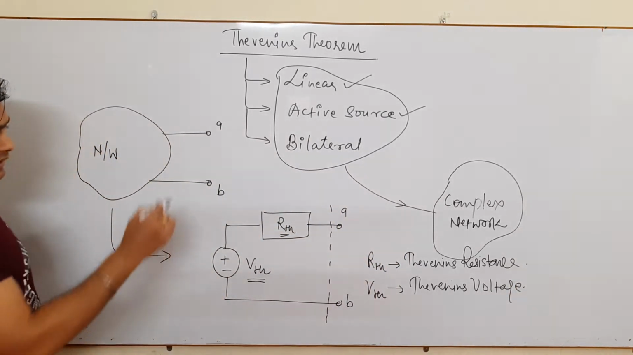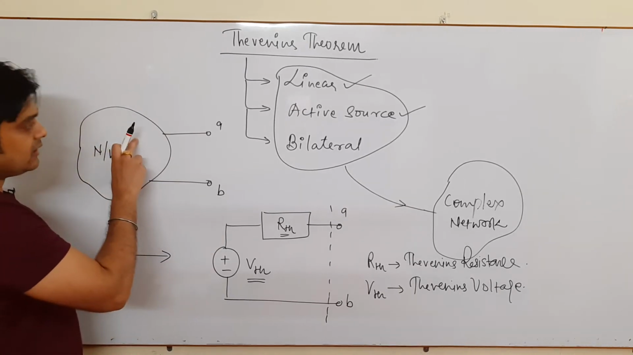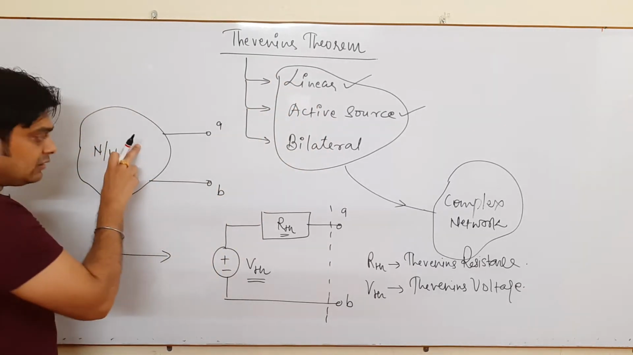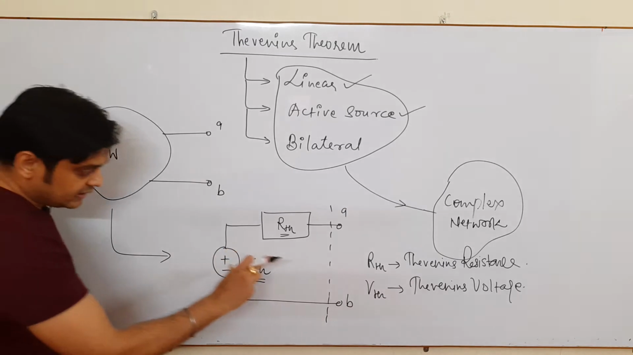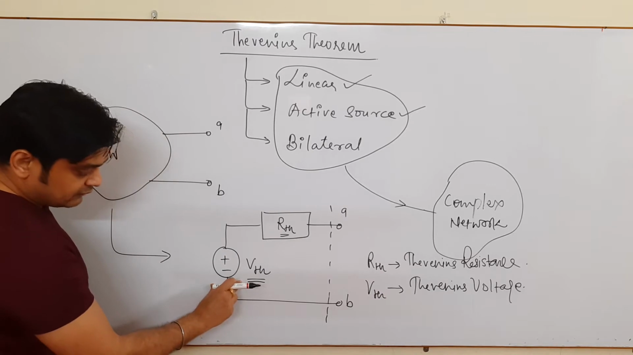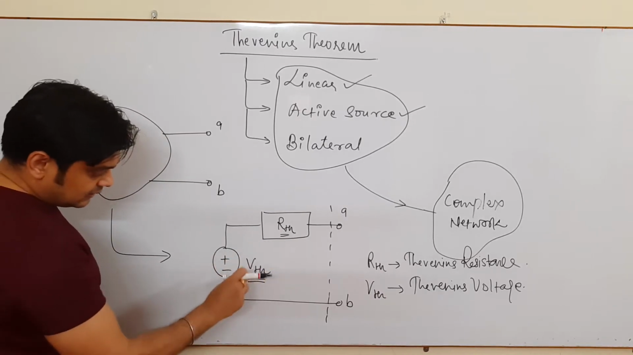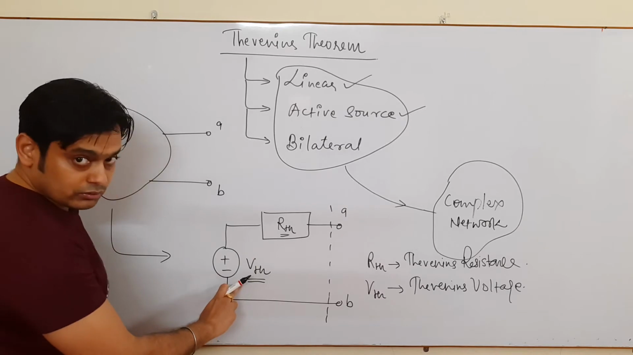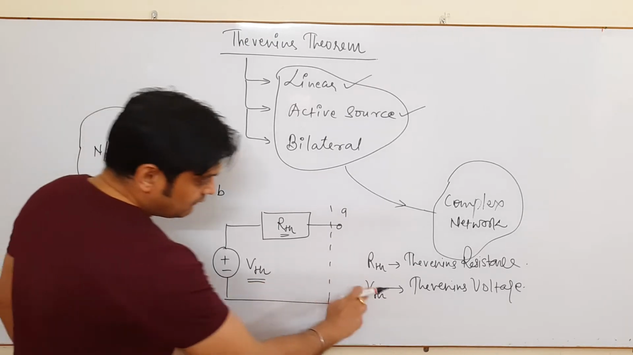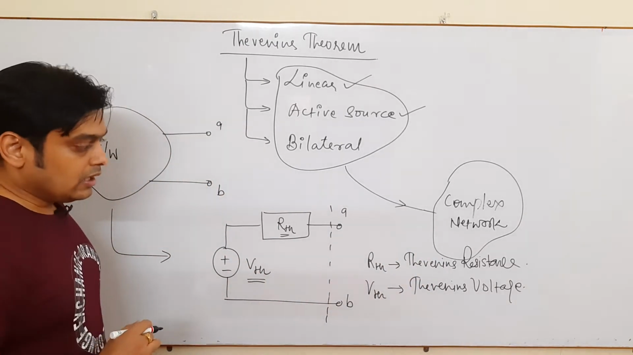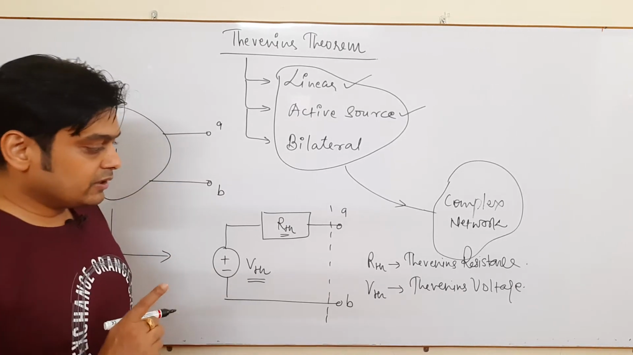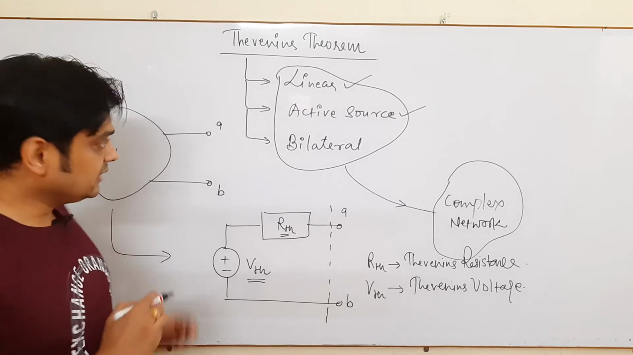So once again I will explain this. Any network which consists of linear elements, active source, and bilateral elements can be converted into this type of network having some resistance RTH and some voltage VTH. As you are looking, this resistance is in series with this voltage source VTH. RTH is known as Thevenin's resistance, and VTH is known as Thevenin's voltage. Now the important thing is, what is the property of Thevenin's resistance RTH and of Thevenin's voltage VTH? That we will see.